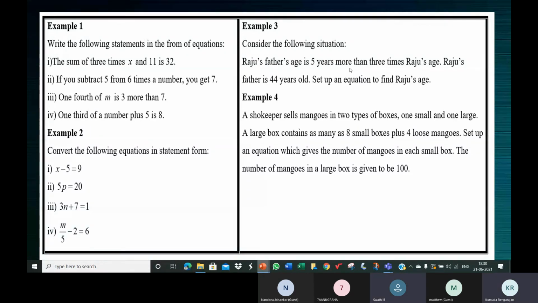Ma'am, he is 5 years more than Raju's age. No, you're not going with me. I'm trying to say something. Did you all put 3x? 3 times Raju's age is 3x. Correct?